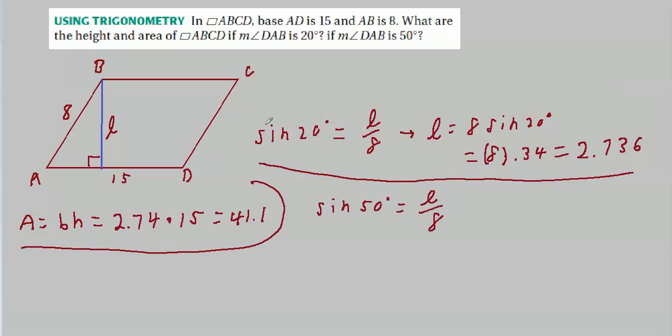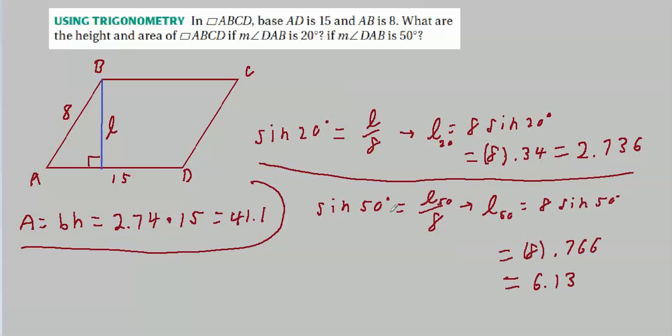L is still the opposite. 8 is still the hypotenuse. Maybe I should have gone like L sub 20 and L sub 50. Can I do that? Yeah, why not? L sub 20 is this. L sub 50, that's L1. This angle is 20 degrees, and then here is L1. This angle is 50 degrees. And L equals 8 times the sine of 50 degrees.